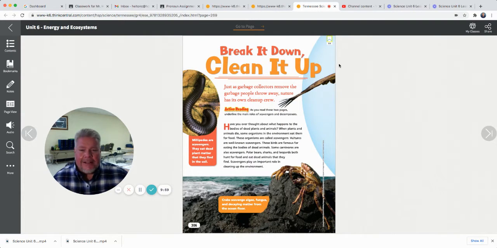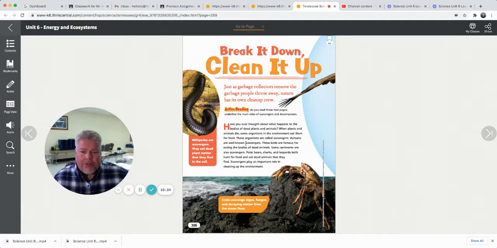Break it down and clean it up. Just as garbage collectors remove the garbage people throw away, nature has its own cleanup crew. Have you ever thought about what happens to the bodies of dead plants and animals? When plants and animals die, some organisms in the environment eat them for food. These organisms are called scavengers. You need to know that. Scavengers eat dead plants and animals.